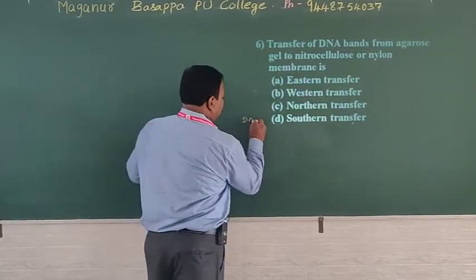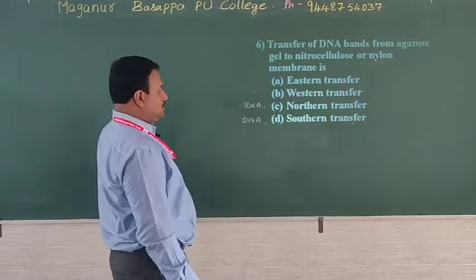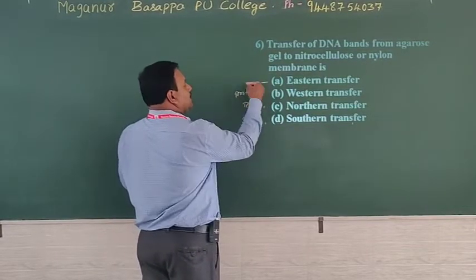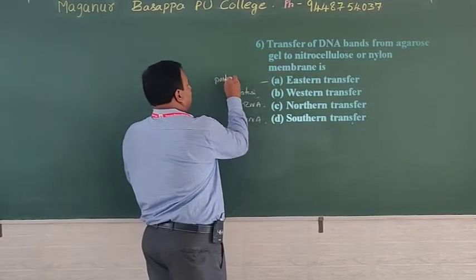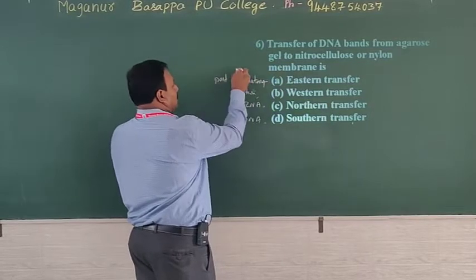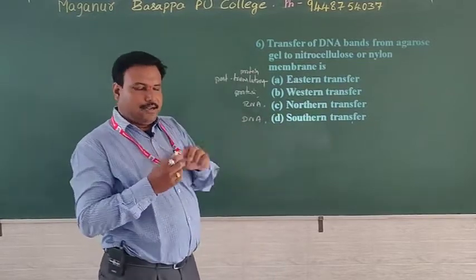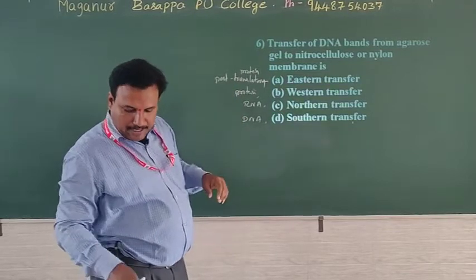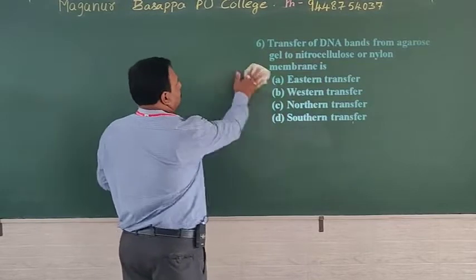For separation of DNA from the medium it is Southern blotting. Northern blotting is where RNAs are separated, and Western is for proteins. Then Eastern transfer is where post-translational proteins are separated. The group of proteins after translation are separated from the medium, and this is called Eastern transfer. Okay, go to the next question.